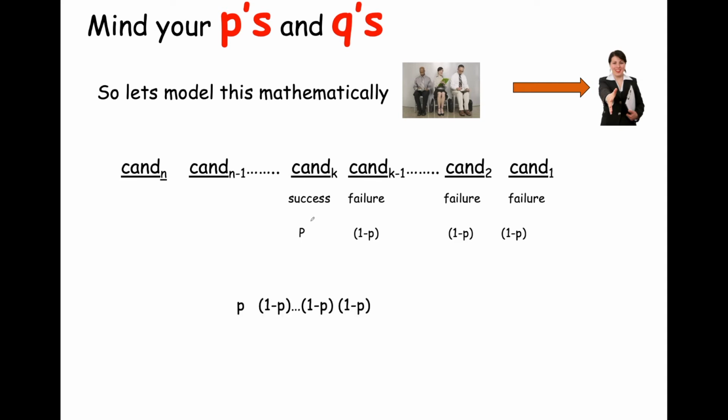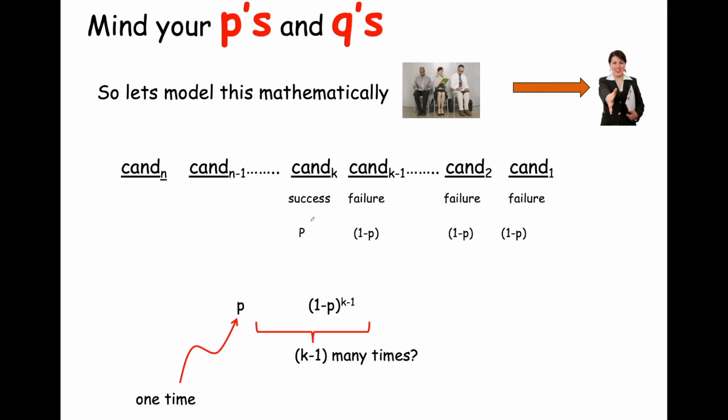Okay, so now we're going to multiply them all together. We have one success, which ends on the kth Bernoulli trial. And for the k minus 1 Bernoulli trials preceding it, how many times do we have a failure? K minus 1 many times. So we write 1 minus p times 1 minus p, k minus 1 many times. We do that product, so that's 1 minus p to the k minus 1 power, because we're multiplying 1 minus p by itself k minus 1 many times.